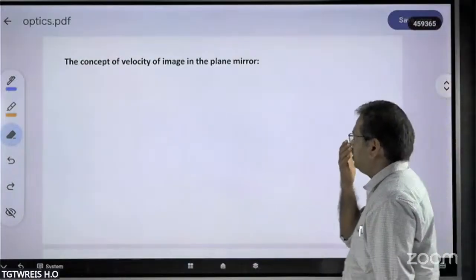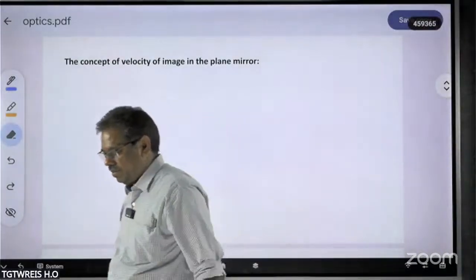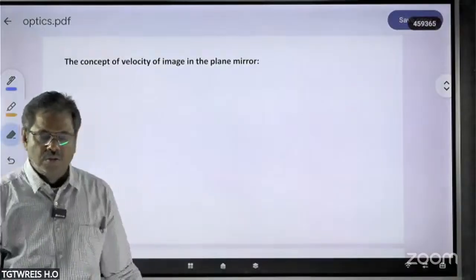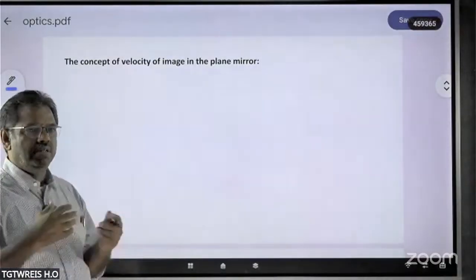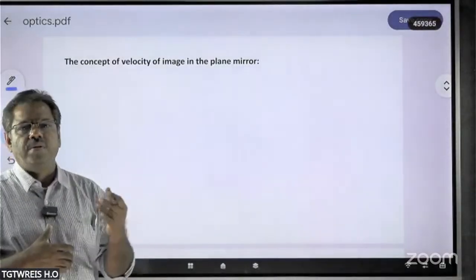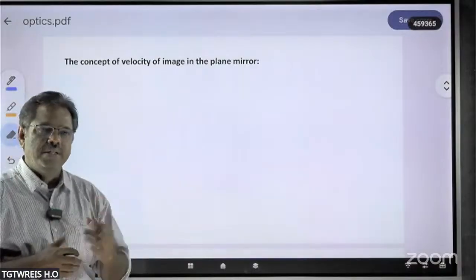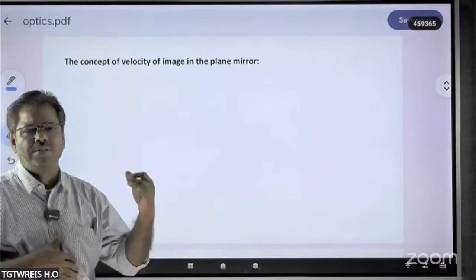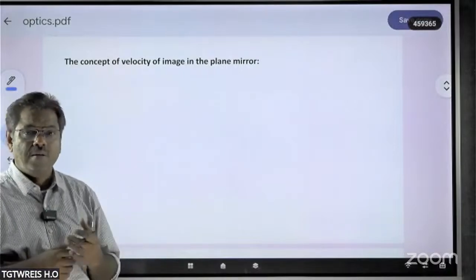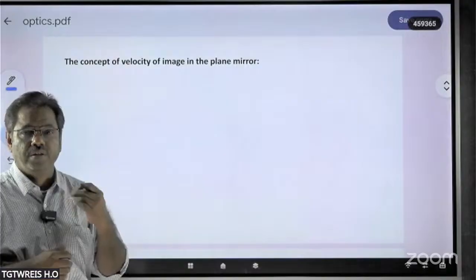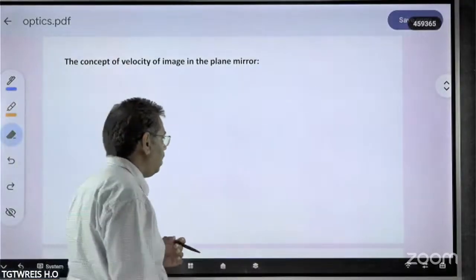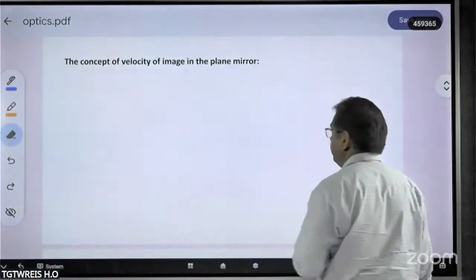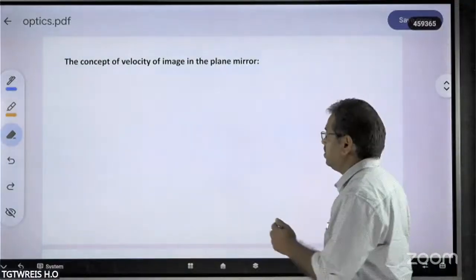Now, the concept of velocity of the image in the plane mirror. So far, we have discussed that whenever the object is placed at a certain distance from the plane mirror, the image also will be formed inside the plane mirror at the same distance. What happens if the object is moving? How will the velocity of the image change? That we have to discuss.